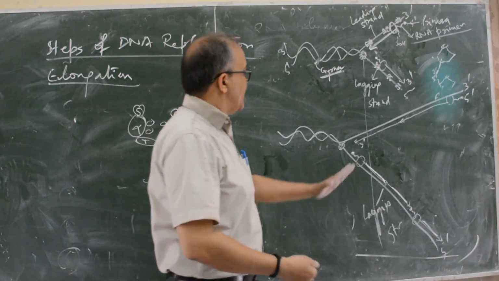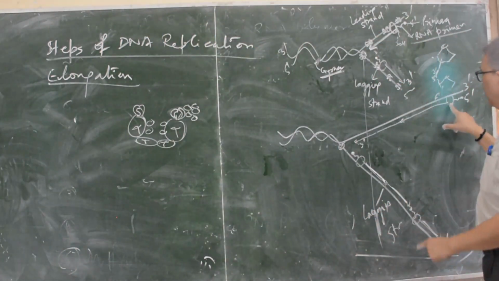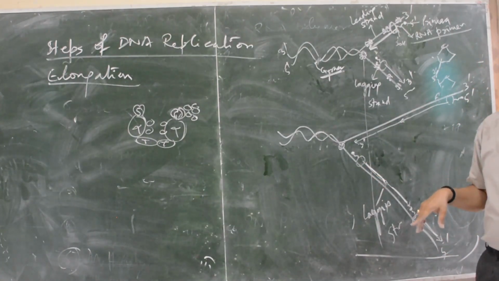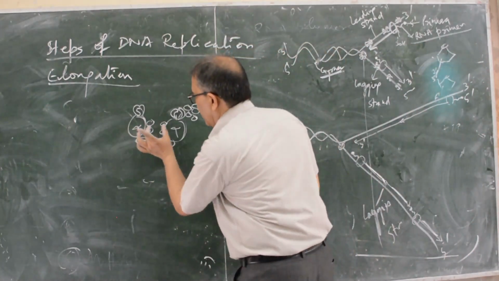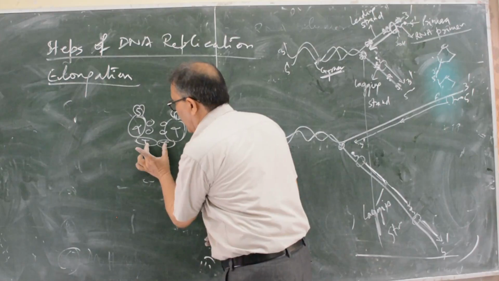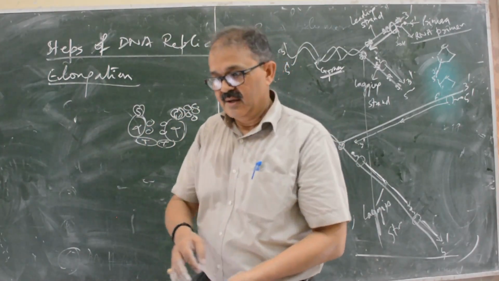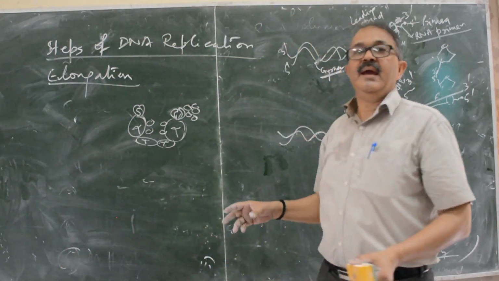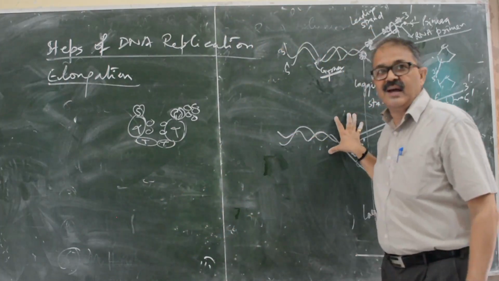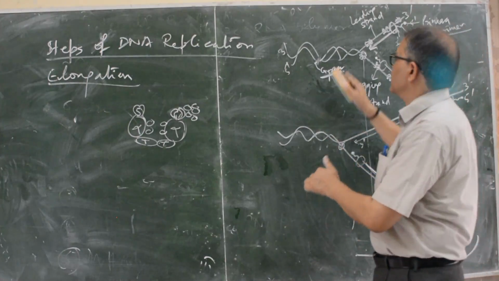But in many books, this structure has been sketched with the polymerase here, so how is it possible? I tell you, these two dimers, alpha is the main enzyme. These two dimers are present together and they move together. This is the main replication system. The mechanism is more complex than described here. How is it possible?